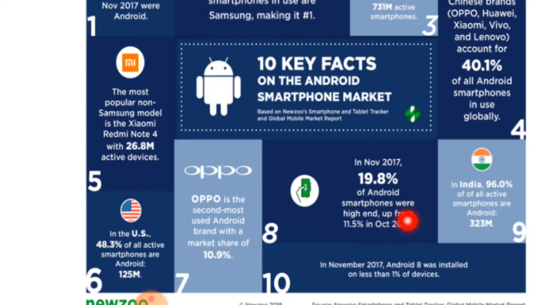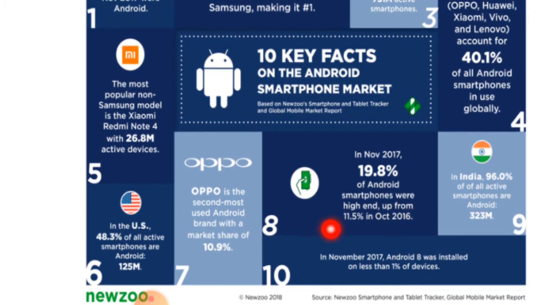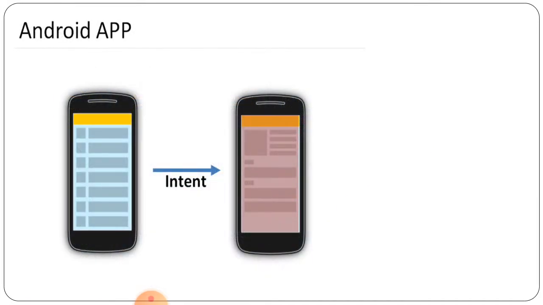19.8% of Androids were high end, up from 11.5% in October 2016. That means within one year there was this much increment in its usage, we can say. And the last fact is this: in November 2017, Android 8 was installed on less than 1% of devices. So these are all the facts that we are going to see.